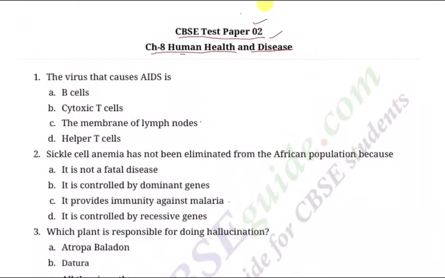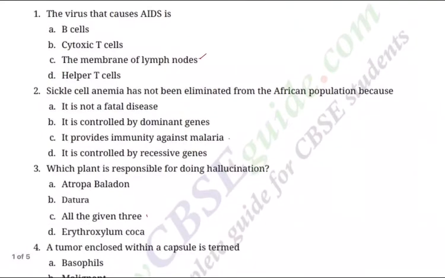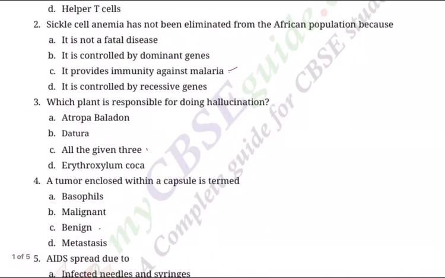Here we go. The virus that causes AIDS: B cells, cytotoxic T cells, the membrane of lymph nodes, or helper T cells. Of course, it is the lymph nodes, we understand. Question 2. Sickle cell anemia has not been eliminated from the African population because it is not a fatal disease, it is controlled by a dominant gene, it provides immunity against malaria, or it is controlled by recessive genes. I think it provides immunity against malaria.